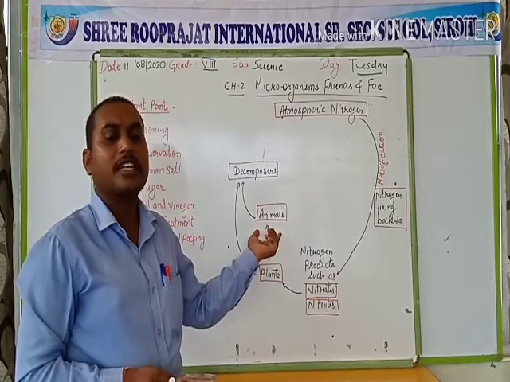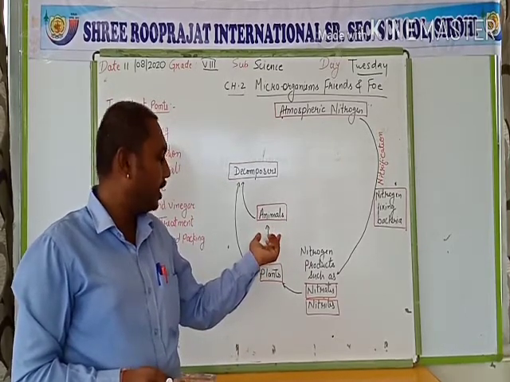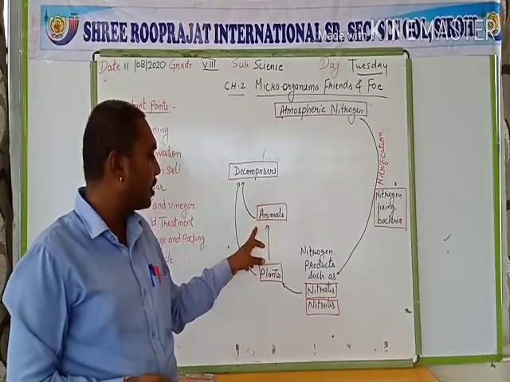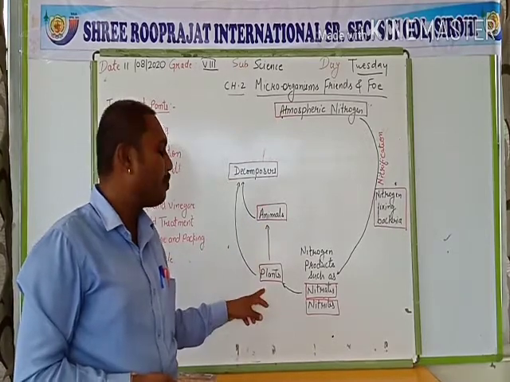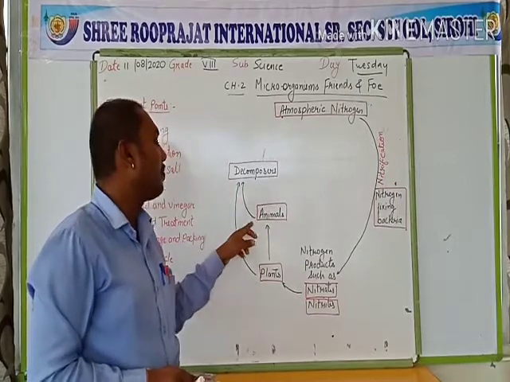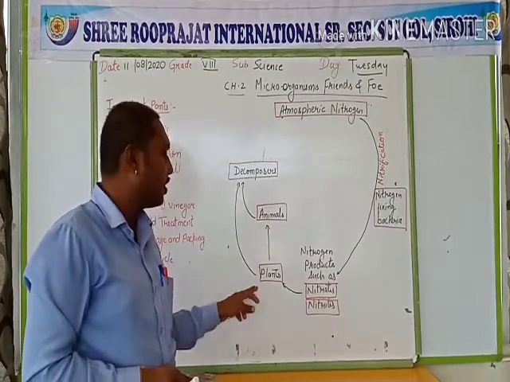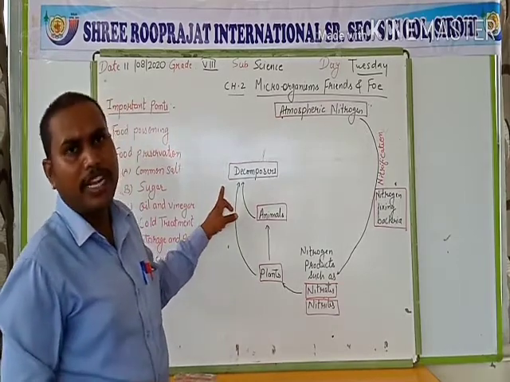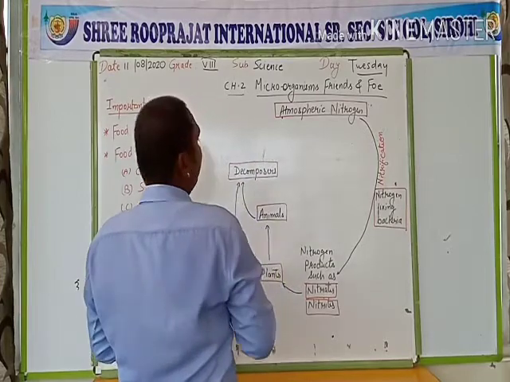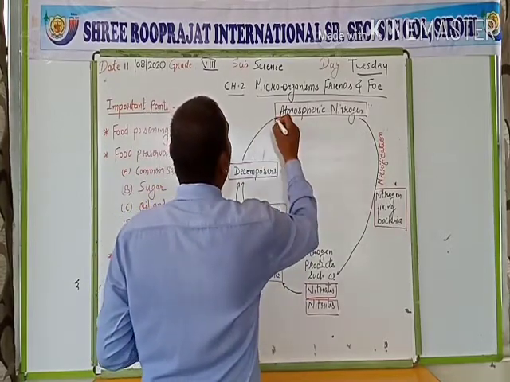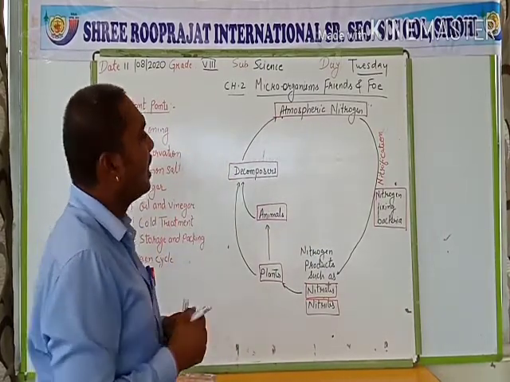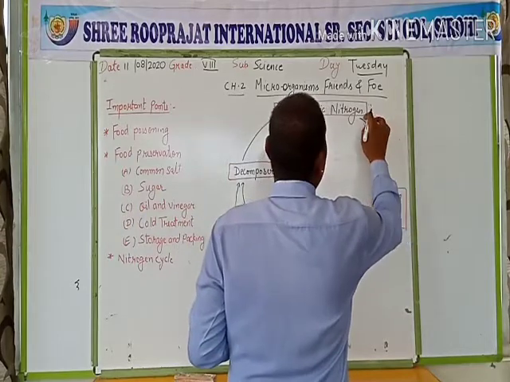by the animals such as the herbivores, and when the animals eat, the complex substances get inside the animal's body. Even when the animals and plant waste is present, it can be decomposed with the help of decomposers, and when the plants and animals die, their body also decomposes with the help of the decomposer. As decomposers decompose them, this nitrogen again gets converted into the atmospheric nitrogen or nitrogen gas and gets into the atmosphere. That is our nitrogen cycle. Again, that is the nitrification.